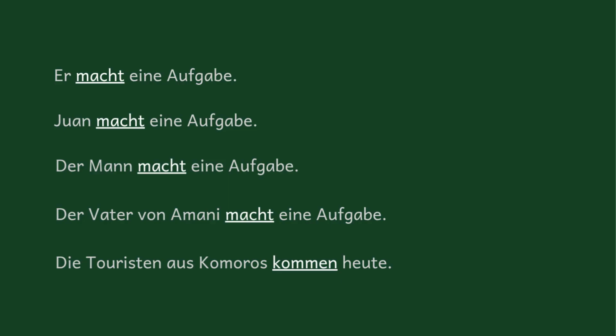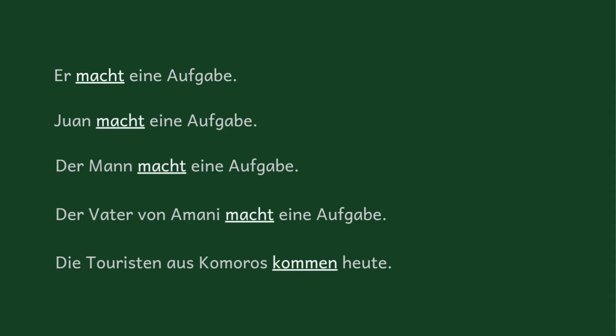So the last example, die Touristen aus Comoros kommen heute. The tourists from Comoros are coming today. Let's leave that at that first, because as we continue and start looking at other adverbs, things like adverbs of time and adverbs of place, you'll see what happens when something else is starting the sentence and not necessarily the subject.